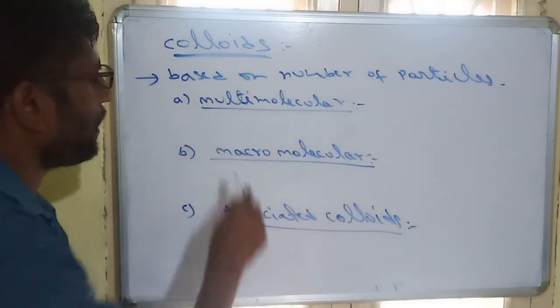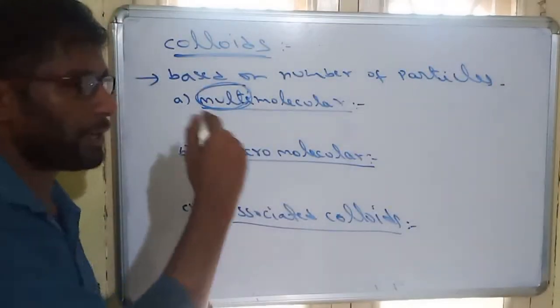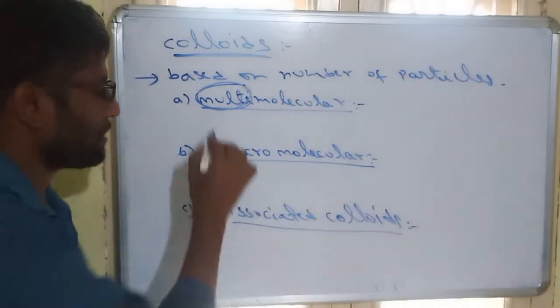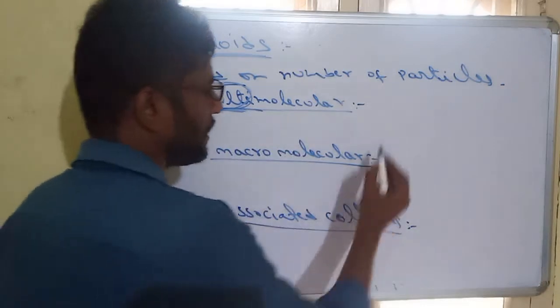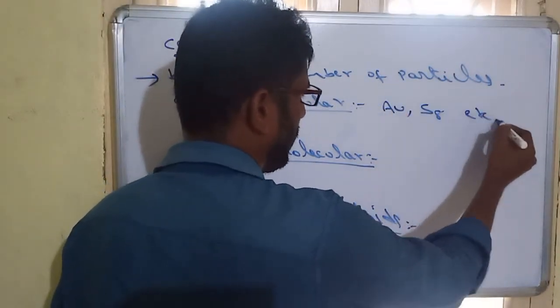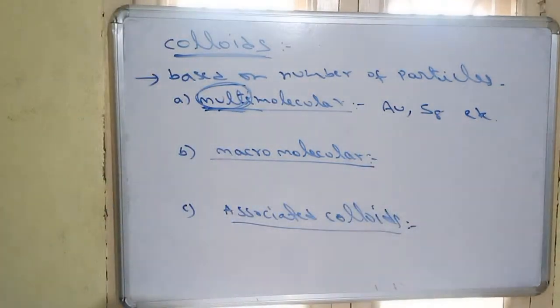Such colloids are called multimolecular. Multi means many; many molecules combine together to form a colloidal particle. Examples of multimolecular colloids are gold colloid, sulfur colloid, etc.